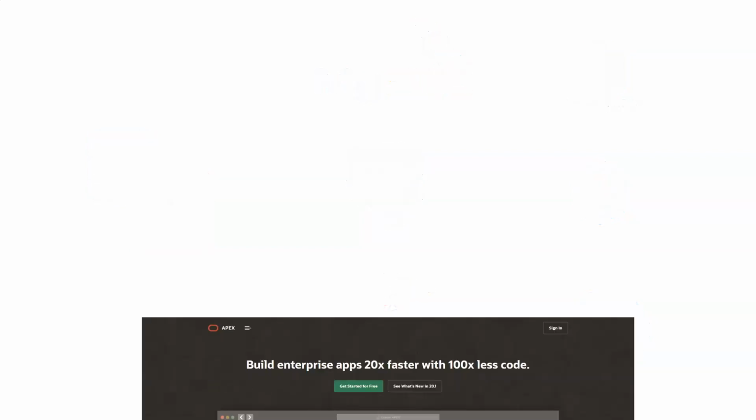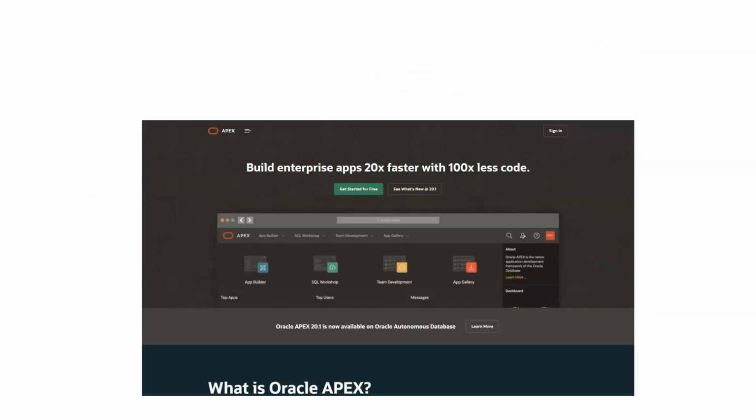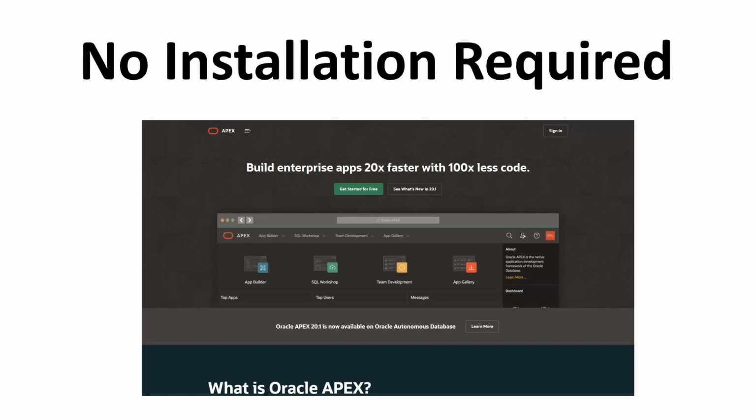We are going to work with the online version of Oracle Apex where we are going to write all our queries. So absolutely no installation is required. You will be able to write your first query within a matter of 5 to 10 minutes.